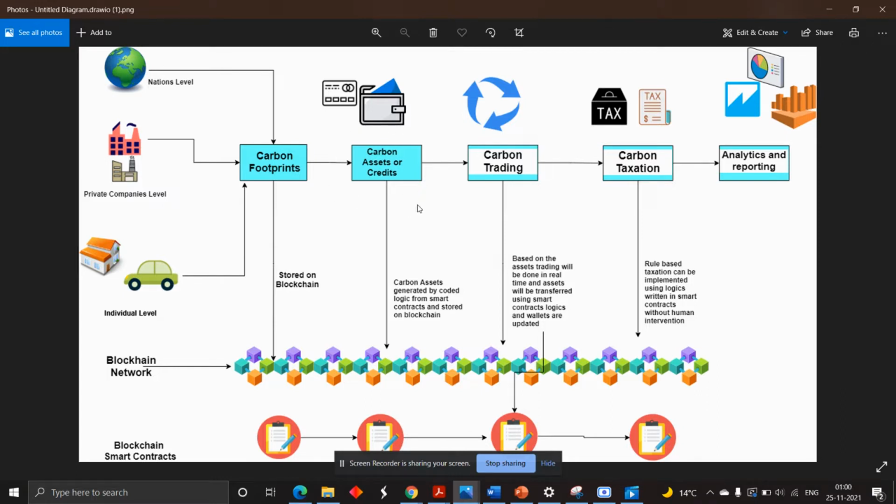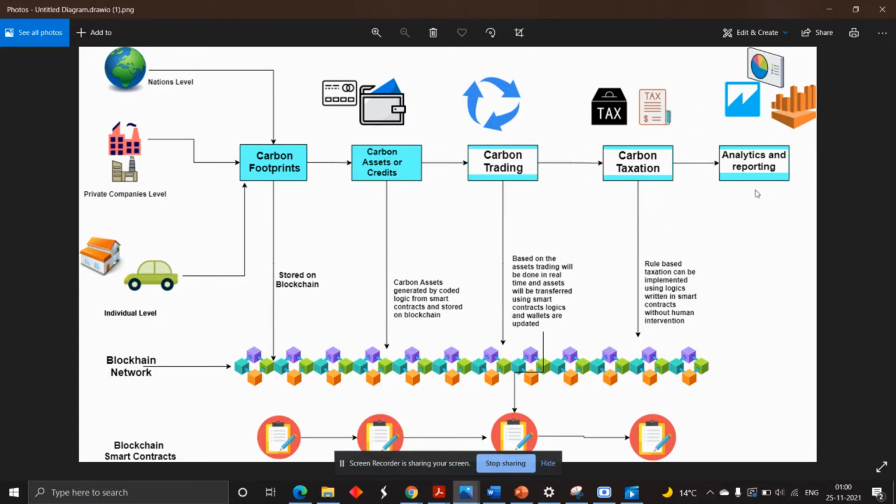After the carbon assets are created at all three levels, national, private and individual, they can be traded for carbon trading. That means we can trade our carbon credits, and they can be used for purchase of utilities or maybe tax and other details. Once the trading is done, one more thing: